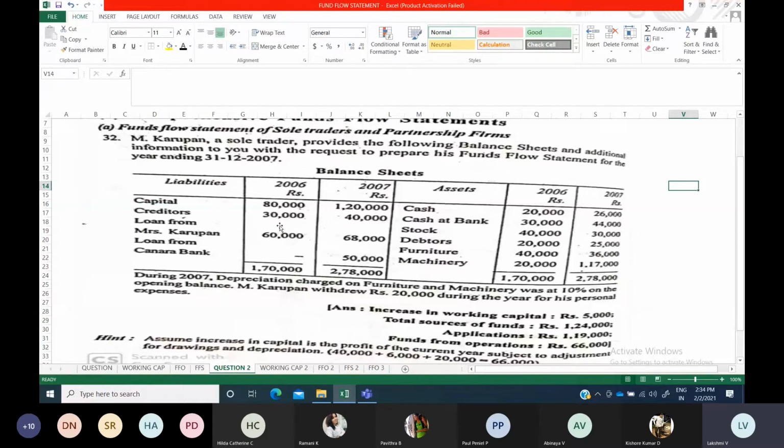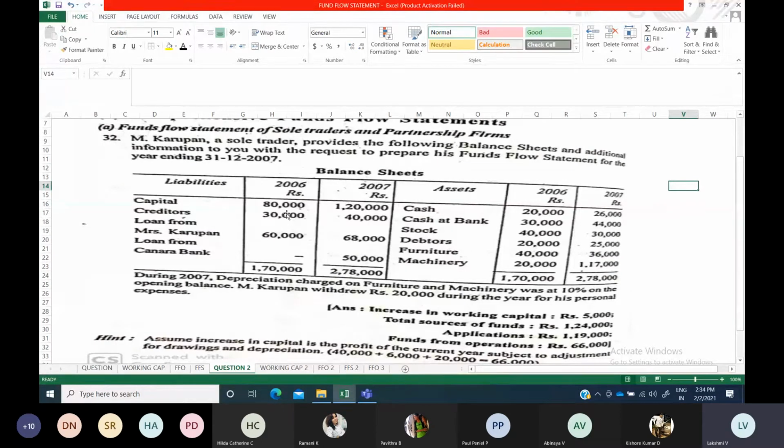If you would have studied it, that same simple format only, I will teach you again how you have to do that. So you will have a certain simple format for that. If you adapt that format, you can find out the net profit, that is, profit or loss. That net profit will be your starting point for your funds from operations calculation. Okay, so that one only we are going to do now.